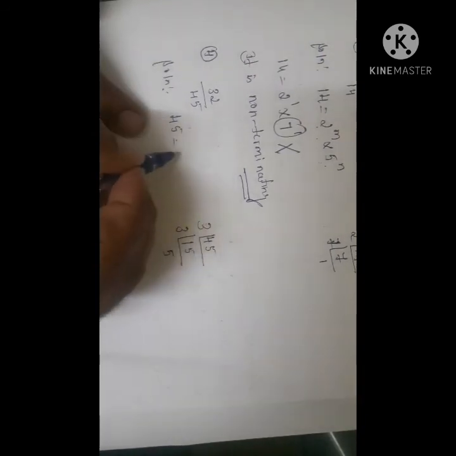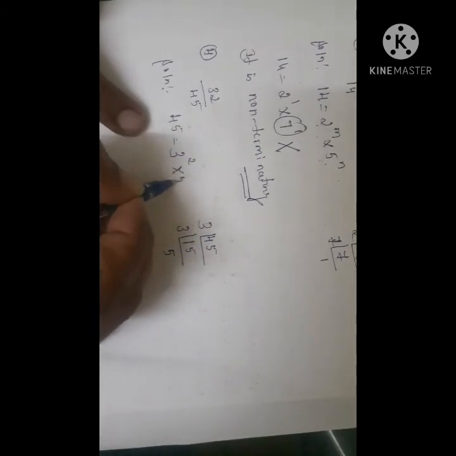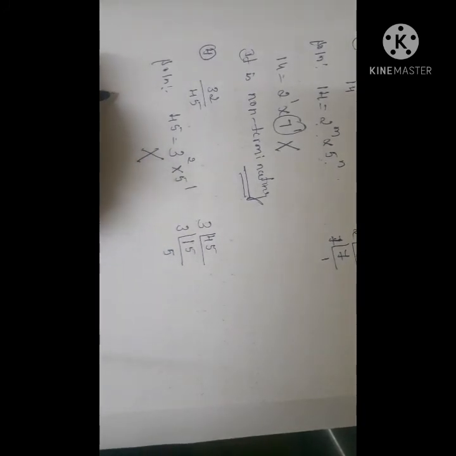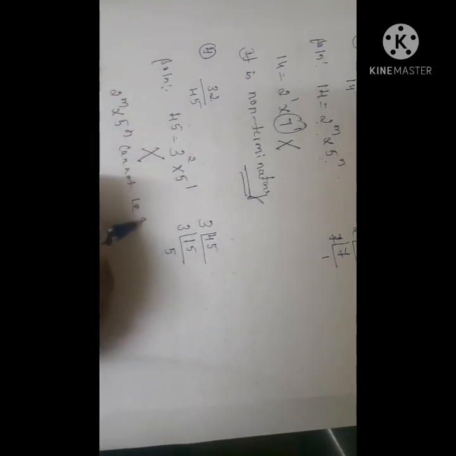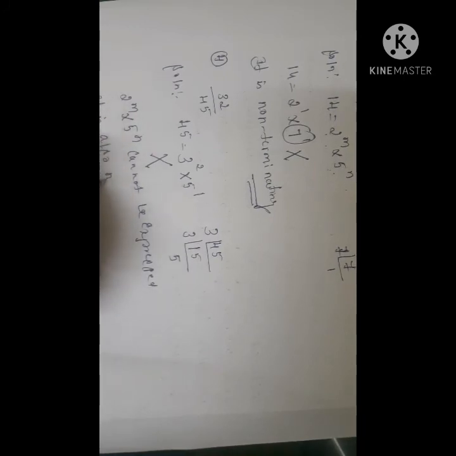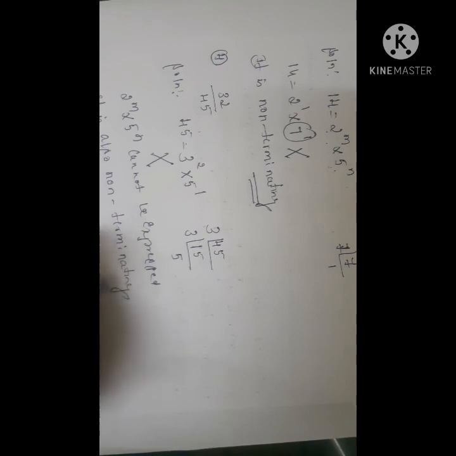Therefore, 45 can be written as 3 to the power of 2 into 5 to the power of 1. It cannot be expressed in the form of 2 to the power of m into 5 to the power of n. Therefore, it is also non-terminating.